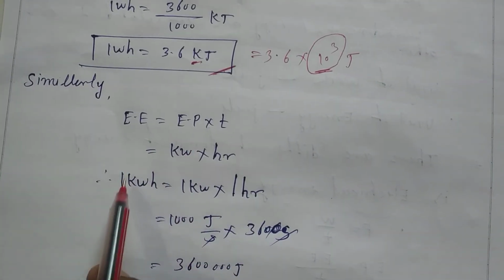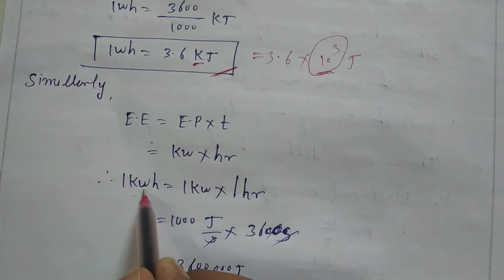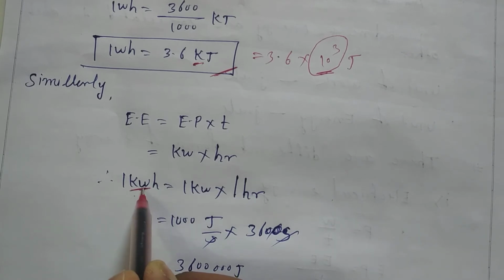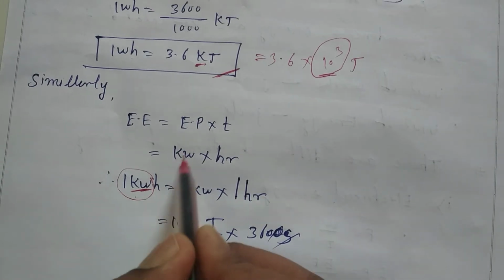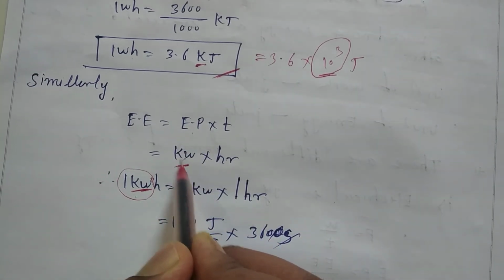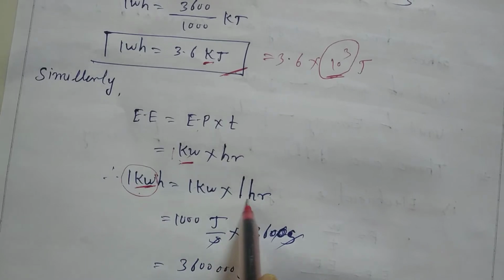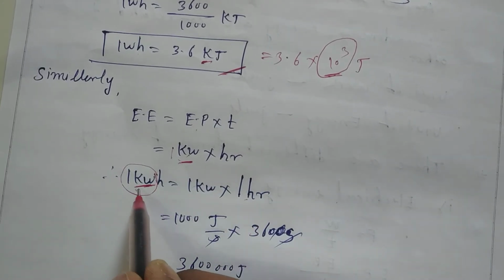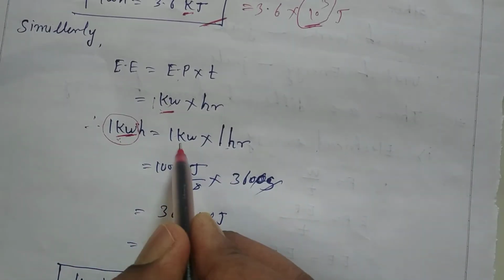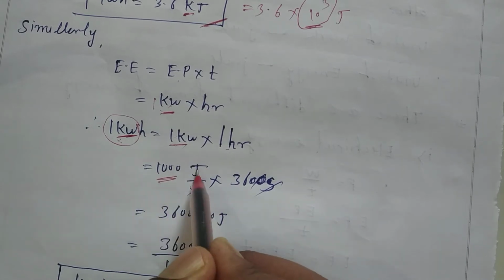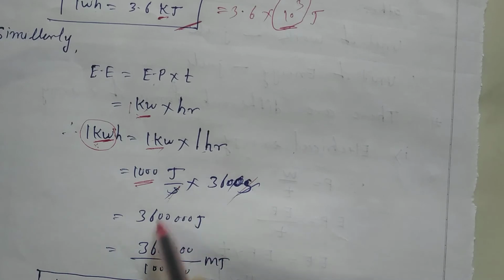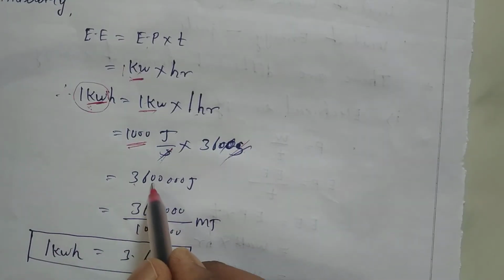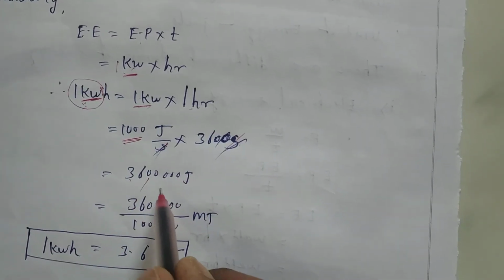Okay. So similarly you can define 1 kilowatt hour also. Now instead of watt I have taken kilowatt, isn't it? For bigger appliances the power will be measured in what? Kilowatt. So when an appliance of power 1 kilowatt works for 1 hour, then the electrical energy consumed will be 1 kilowatt hour. Now kilo means what? 1000. Watt means what? Joule per second. How many seconds come in an hour? 3600. Second gets cancelled. So it becomes 3,60,000. 36 lakh.